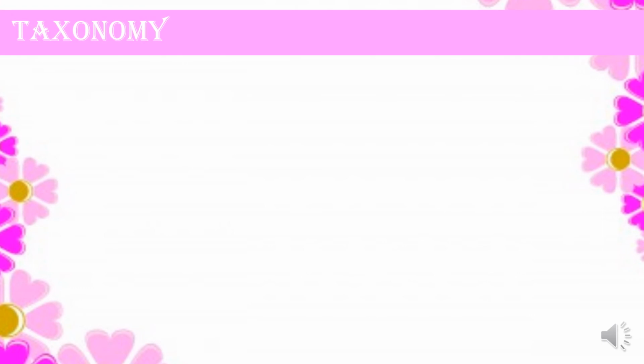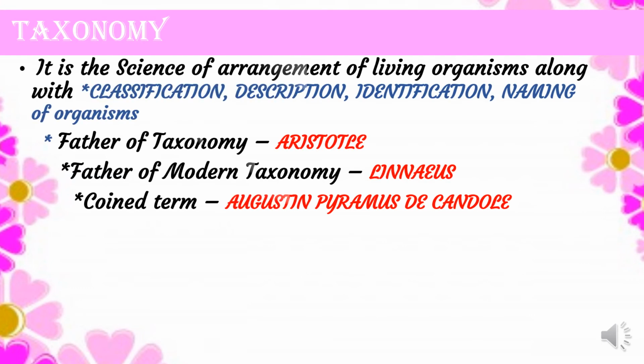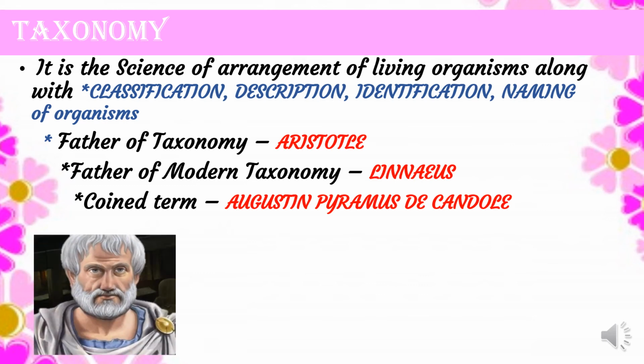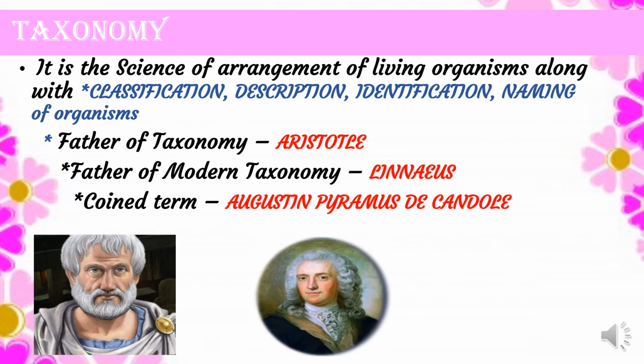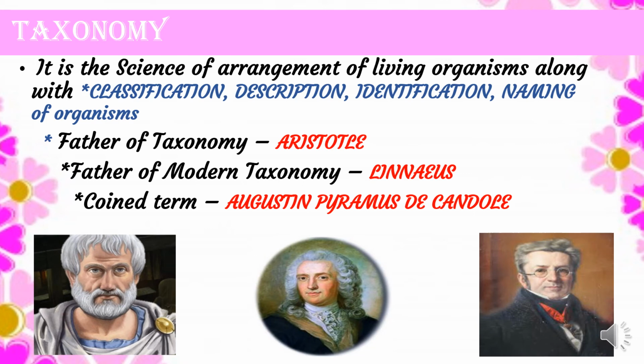Now let us look into taxonomy. Taxonomy is the science of arrangement of living organisms along with classification, description, identification and naming of organisms. So here Aristotle is said to be the father of taxonomy. He was the one who contributed a lot in the field of taxonomy. Next comes Linnaeus, considered to be the father of modern taxonomy. Augustin Pyramus de Candolle was the person who coined the term taxonomy. So these are some of the contributions made by the scientists in the field of taxonomy.